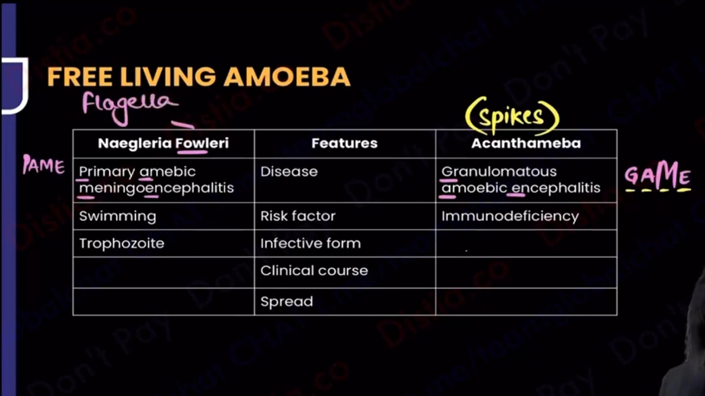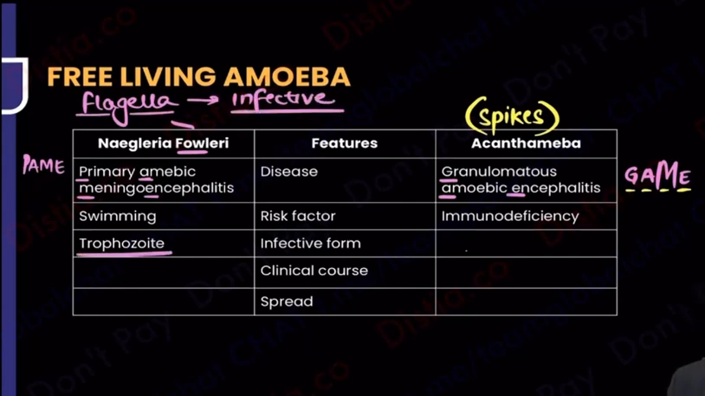Number one foul is that it has a flagella, and that flagella form is creating the foul. That is the one that is infective. So that was the trophozoite. The trophozoite had a flagella. That was creating a foul, and that was infective. Okay? Trophozoite has a flagella creating a foul, and that is infective. Whereas Acanthamoeba was everything. The trophozoite is also infective. The cyst is also infective.